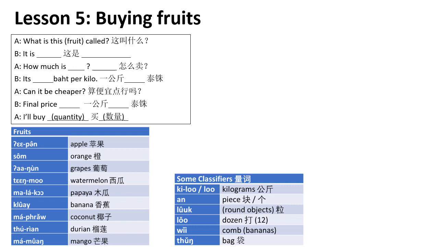This dozen, which means 12, is lo. And bananas is a very special classifier because we use the classifier comb. A comb of bananas. Actually, it's a bunch, but in Thai they call it a comb, which is we. And sometimes they put in bags and sell, right? So we call a bag tung.